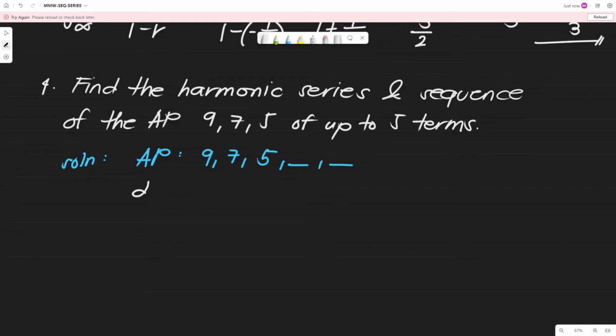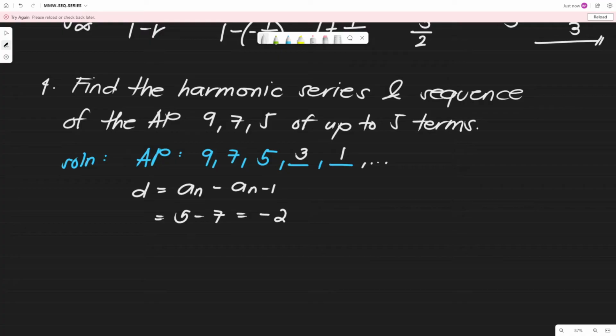Of course, we need to find the common difference, no? So, let's pick what is a sub n natin. So, either 7 or 5 lang yan. So, let's say I will pick 5. 5 minus 7, this is equivalent to negative 2. So, negative 2 yung ating common difference. So, we have 5 plus negative 2, that is positive 3. Then, we have 3 plus negative 2, that is positive 1. So, 9, 7, 5, 3, 1 yung ating arithmetic progression. Of course, magkadugtong pa yan, pero hindi naman na natin kailangan.